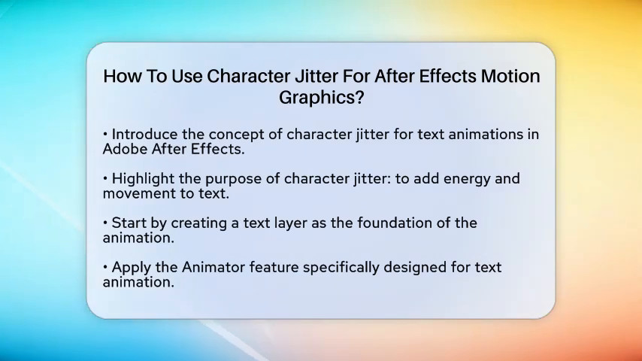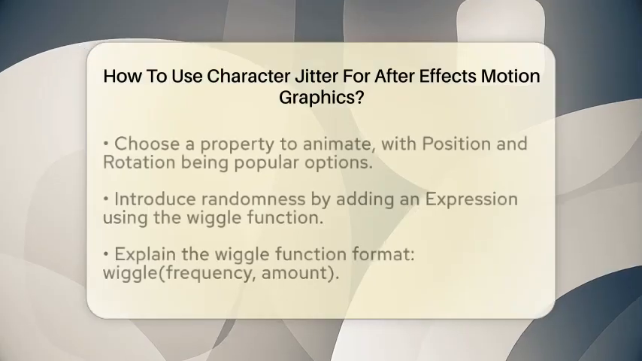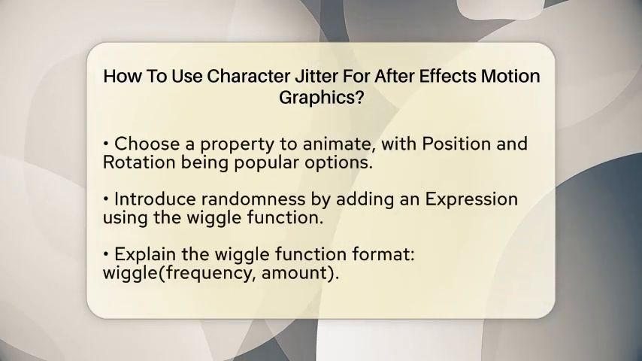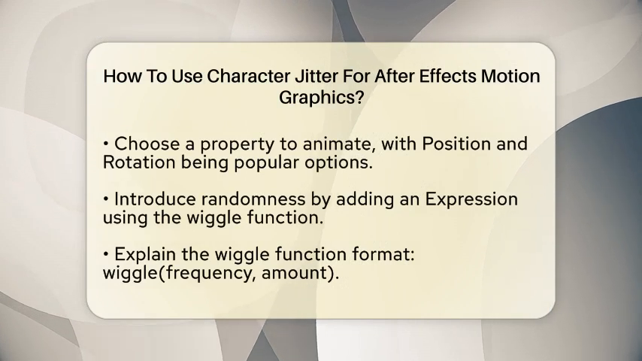First, you will want to create your text layer in Adobe After Effects. This is the foundation of your animation. Once you have your text in place, the next step is to apply the Animator feature specifically designed for text animation. This feature allows you to manipulate various properties of your text. Now you can choose a property to animate. Position and rotation are popular choices for creating character jitter.